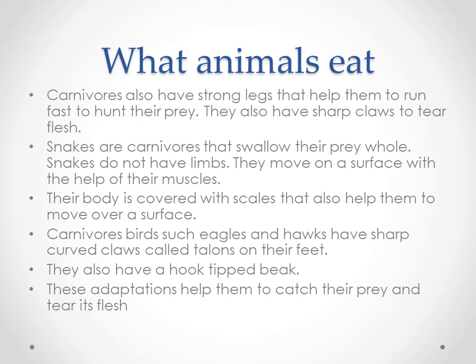The carnivores have strong legs that help them to run fast to hunt their prey. And for tearing the flesh, they need sharp hands, right? They are called sharp claws. So by using the sharp claws, they will tear the flesh.